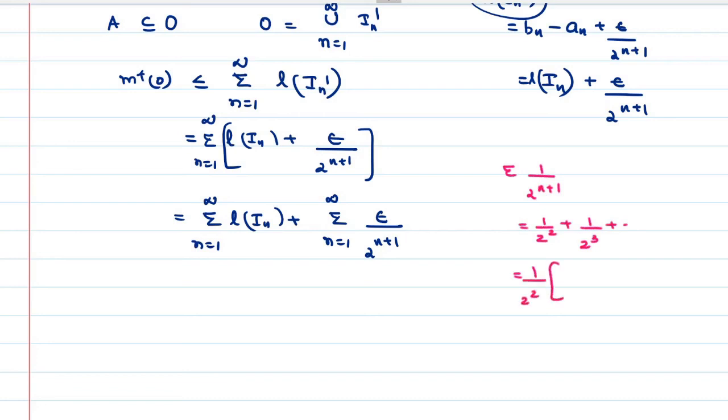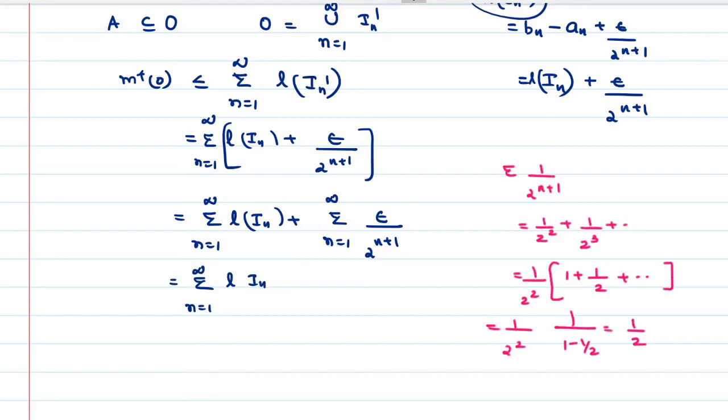Then 1 plus 1 by 2 plus and so on, the bracket is a geometric series, so it is 1 by 2 square times 1 divided by 1 minus 1 by 2. 1 minus 1 by 2 is 1 by 2, the 2s cancel each other, and it will become 1 by 2. So our equation will be rewritten as sigma n is equal to 1 to infinity L of IN plus epsilon by 2.